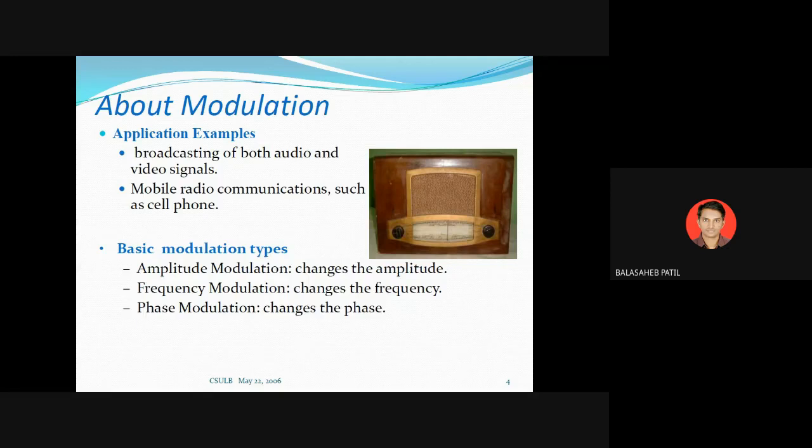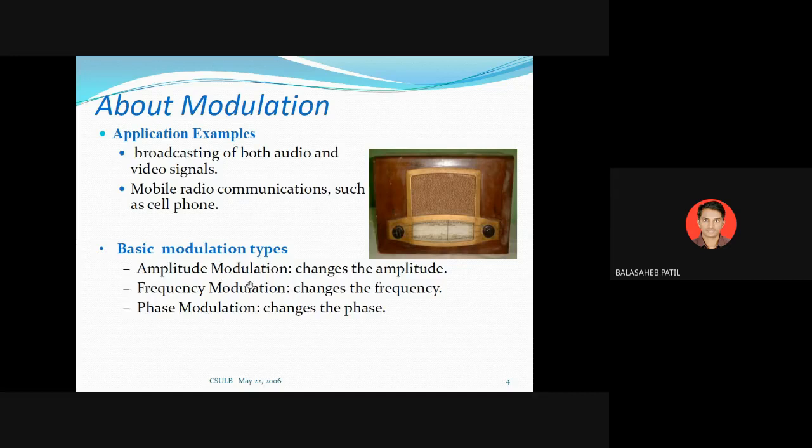So you can change the instantaneous value or amplitude. Suppose we go for AM. What is the definition? The amplitude of the carrier signal is changed in accordance with the instantaneous value of the information signal, keeping frequency and phase constant. So the change in amplitude of the carrier signal, keeping frequency and phase constant, is called amplitude modulation.